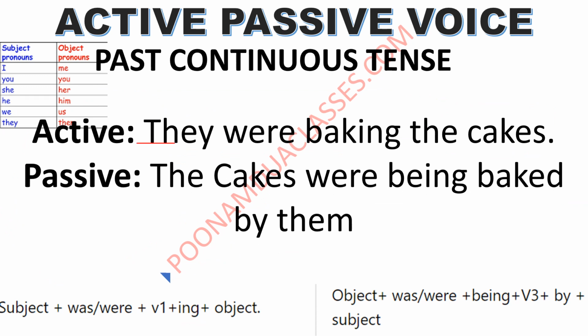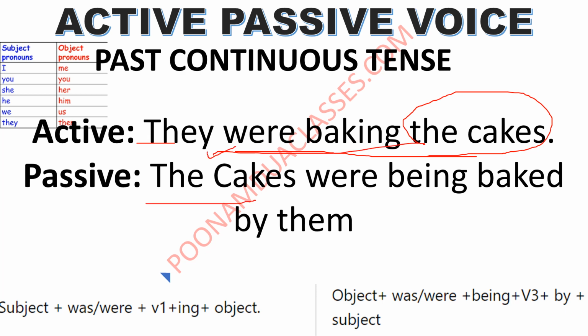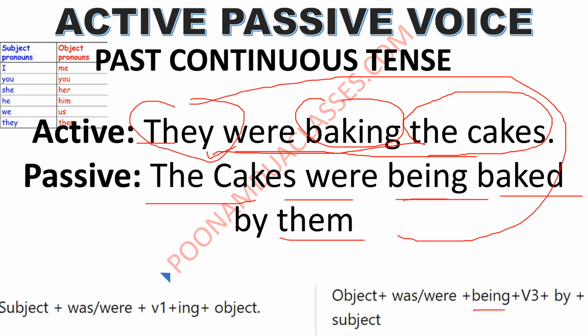The same way, they were baking the cakes. The cakes will come first. The cakes is plural, so it will be were. The cakes were being baked. The third form of baking, B-E-I-N-G, will always be there in the passives of continuous tenses. The cakes were being baked by them. Instead of they, we will use them as per this table.